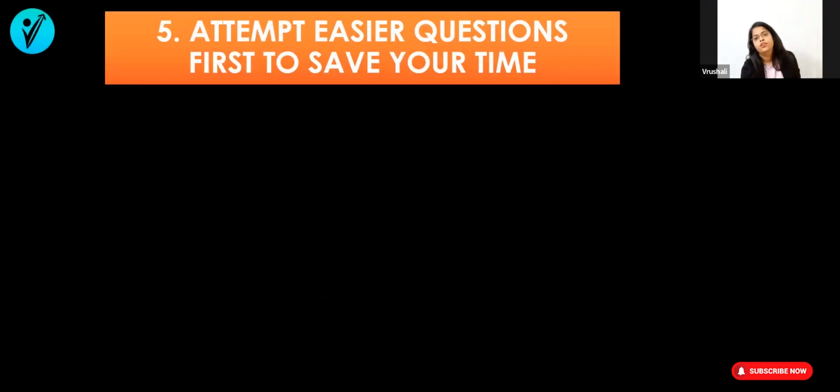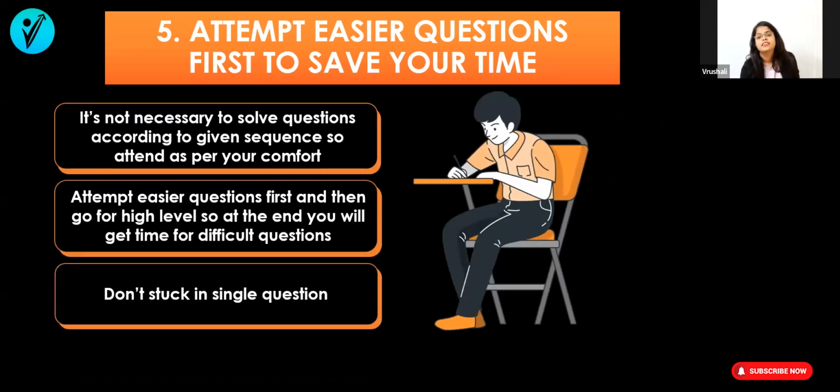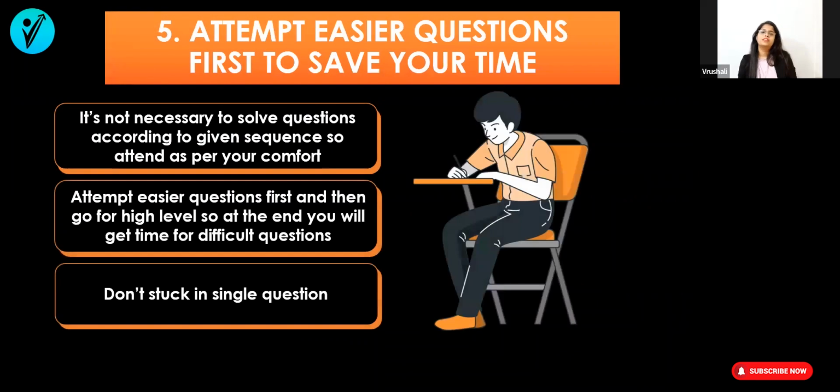And now we will go for the last point, last but not the least, because this is really going to help you. What is this last one? Fifth point: attempt the easier questions first to save your time. Always remember that it is not necessary that you solve in the same sequence they have given in the exam paper. It is never necessary. You have to understand what you like, what you can solve first, and you have to attempt only the easier questions first.